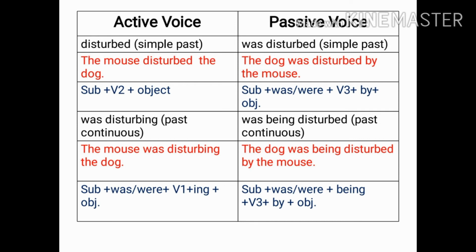And in past continuous tense, the mouse was disturbing the dog. The dog was being disturbed by the mouse. So in active voice, it is subject plus was/were plus first form of verb plus ing plus object. And in passive voice, it changes into subject plus was/were plus being plus third form of verb plus by plus object. So you have to keep such rules in your mind while changing from active voice to passive voice.